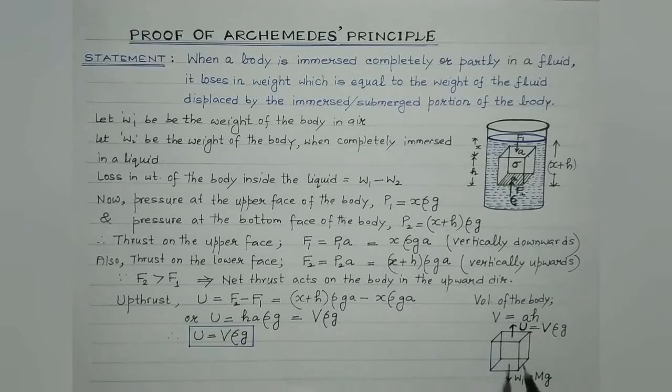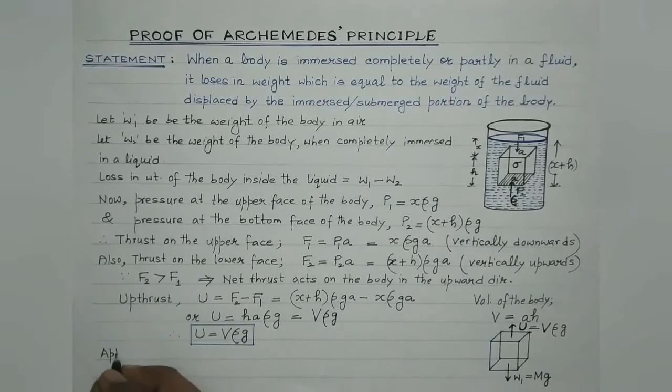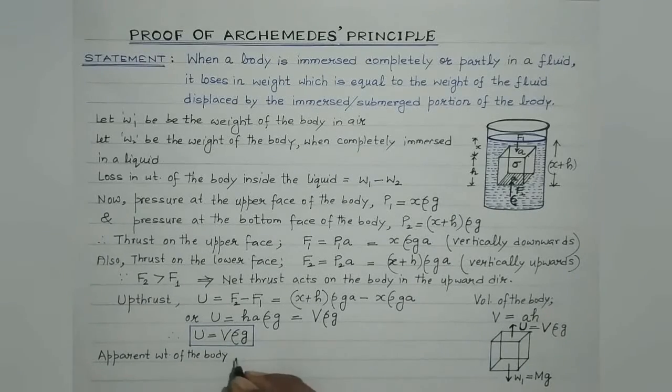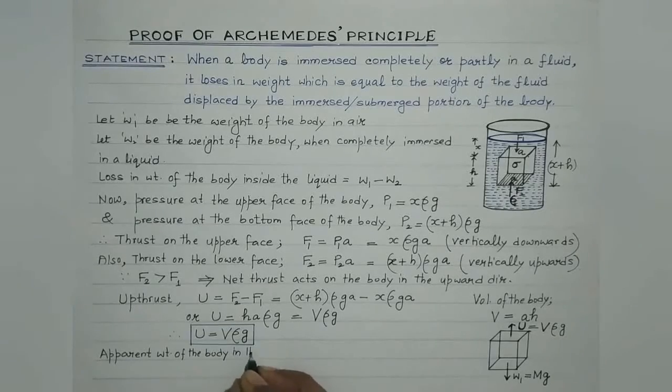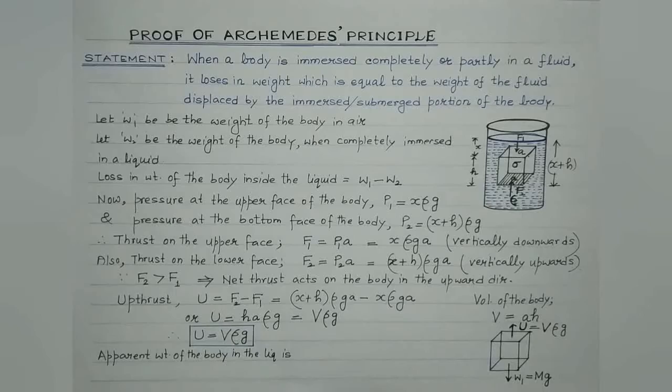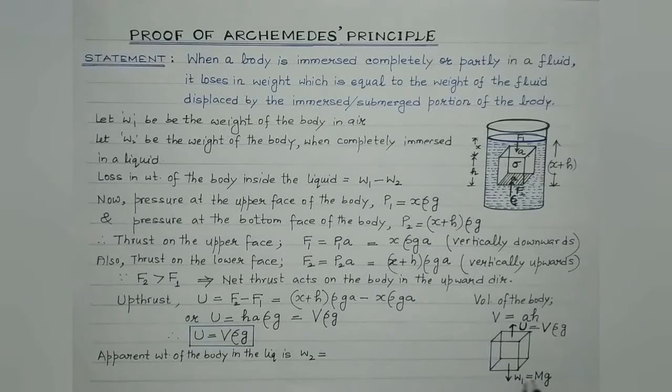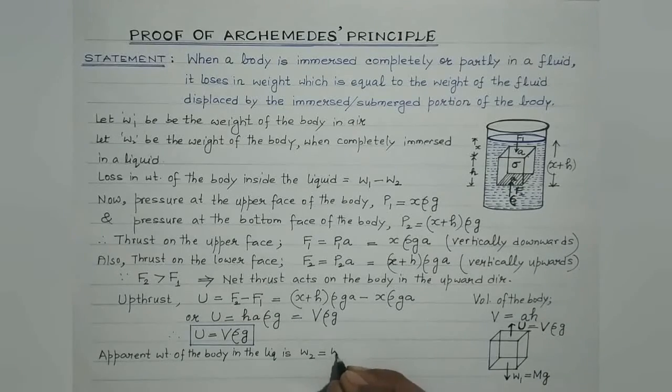Therefore, students, the apparent weight of the body in the liquid, which we consider to be W2, is given by mg minus V rho g. Mg is W1.